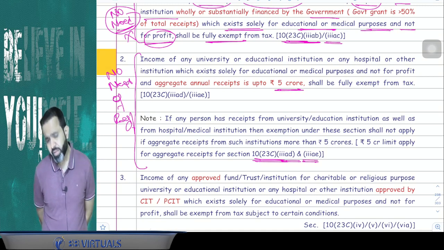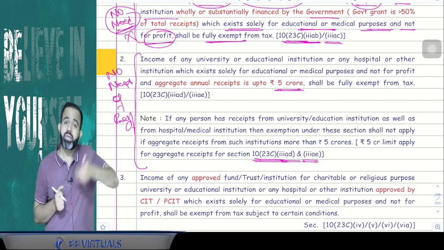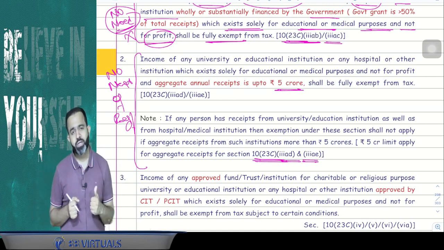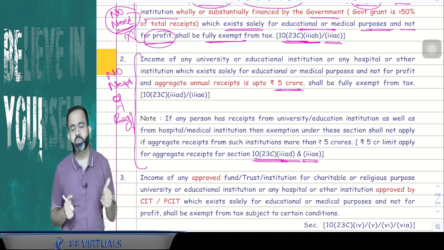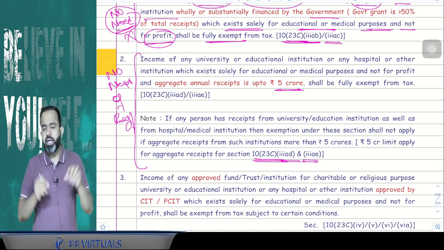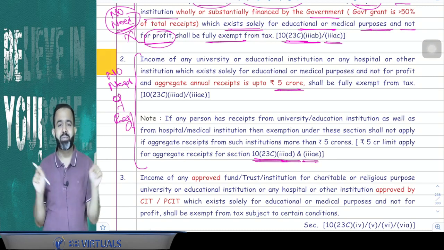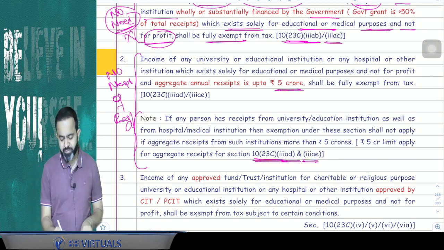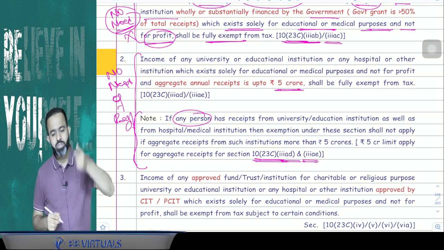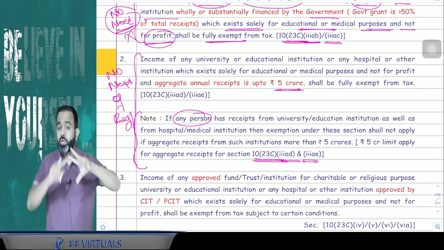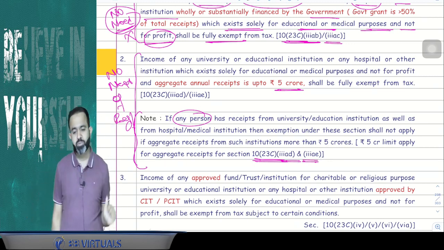But guys, here suppose one institution has a hospital as well as an educational institution, and in the hospital their gross receipt is 3 crore and in the educational institution their gross receipt is 4 crore. Individually it is up to 5 crore, but in total it is 7 crore. Is exemption available? The answer is no, exemption is not available, because they mention that if any person has an educational institution and a hospital also, then if the total gross receipt is up to 5 crore, then only exemption is available, otherwise exemption is not available.